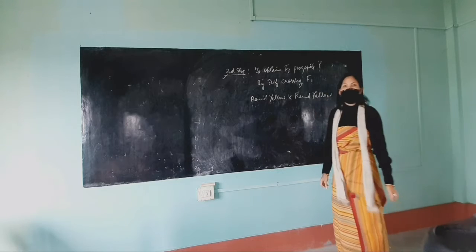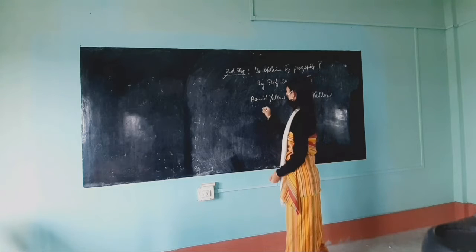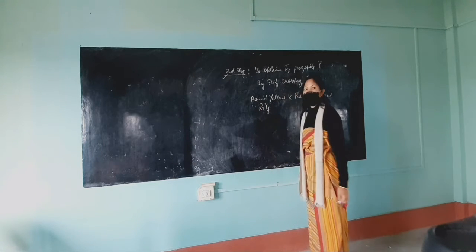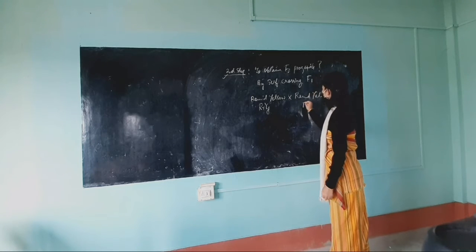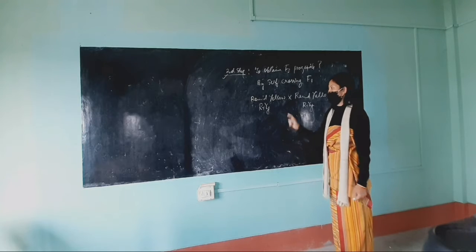Self-cross means round and yellow crossed with round and yellow. Now let us see what the genotype is. This round and yellow is capital R, small r, capital Y, small y. Am I right? This is also capital R, small r, capital Y, small y. This is the round and yellow of the F1 generation.